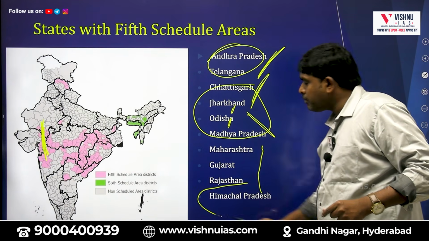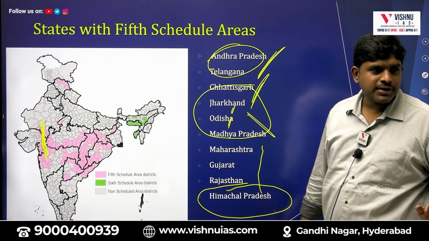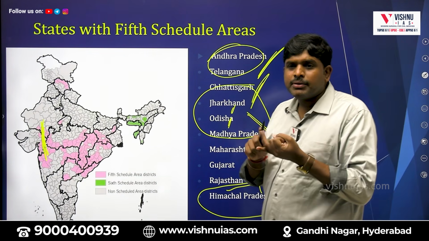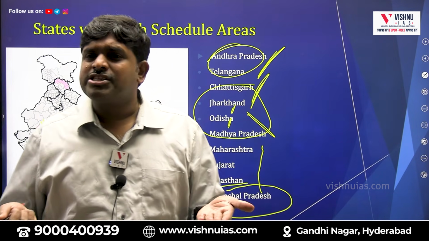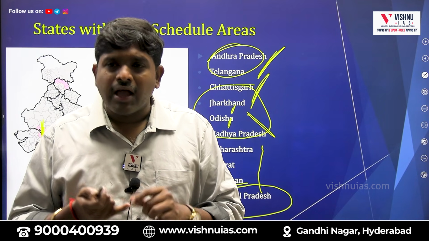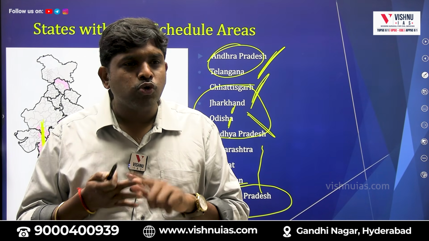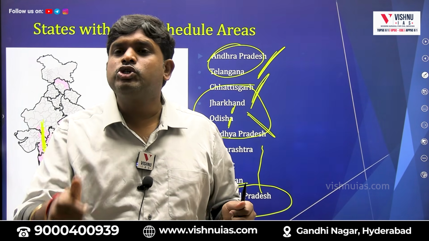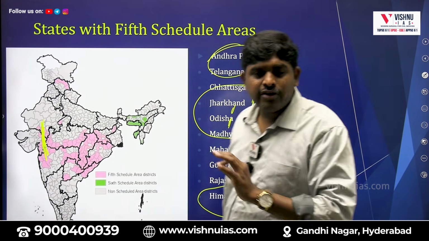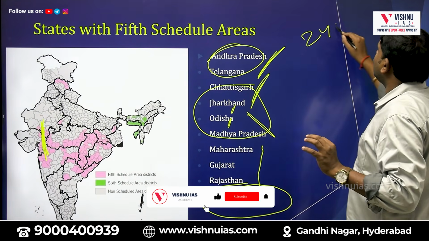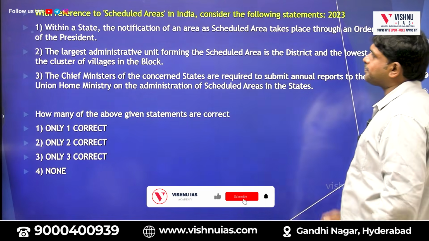And one extra which you have to remember is Himachal Pradesh. So earlier, Andhra Pradesh and Telangana were one state, Madhya Pradesh and Chhattisgarh were one state, tribal states are Jharkhand and Odisha, and contiguous states are Maharashtra, Gujarat and Rajasthan. One extra state which you have to remember is Himachal Pradesh. These are the 10 Scheduled 5 area states under Article 244 Clause 1.